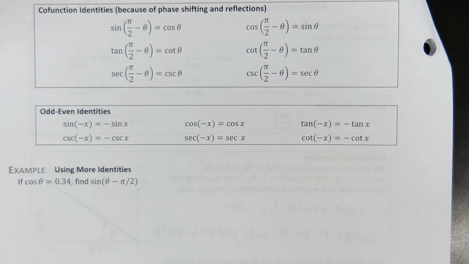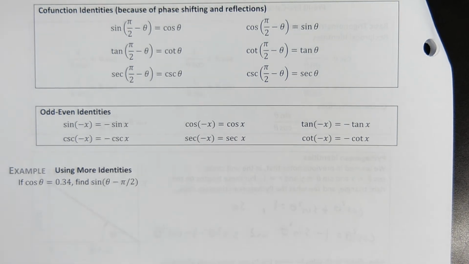But basically it just says, hey, every function can be found using its co-function, every single one of them, by shifting pi over 2 and reflecting. Isn't that neat? That's all it says. You just simply shift pi over 2 and reflect that bad boy over the y-axis. You got your co-function. Boom.